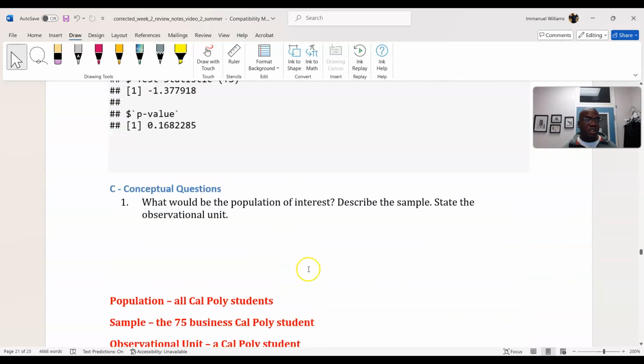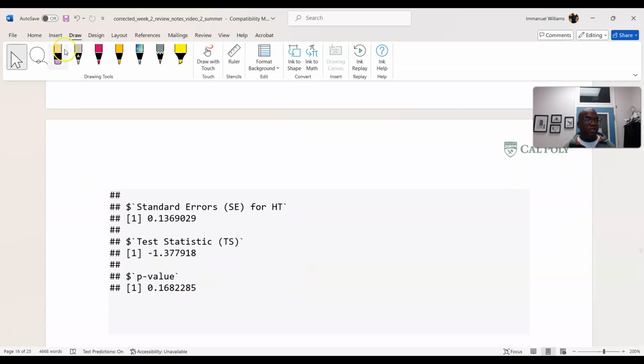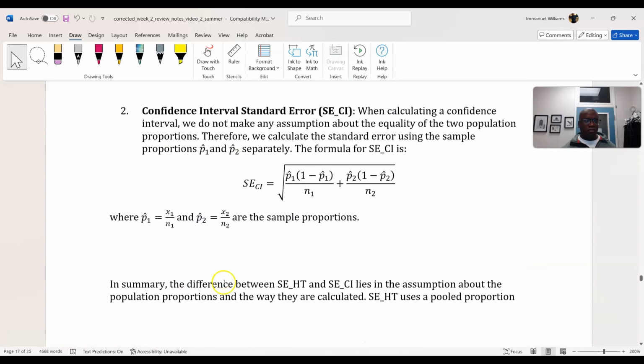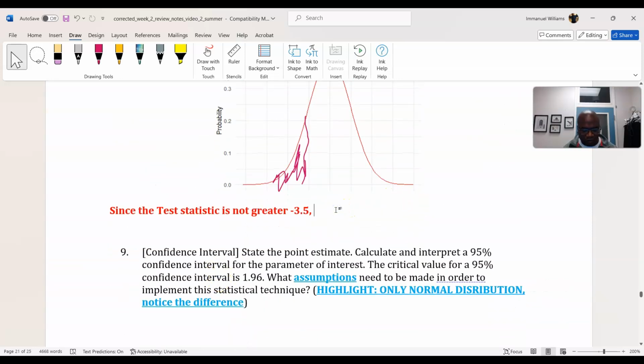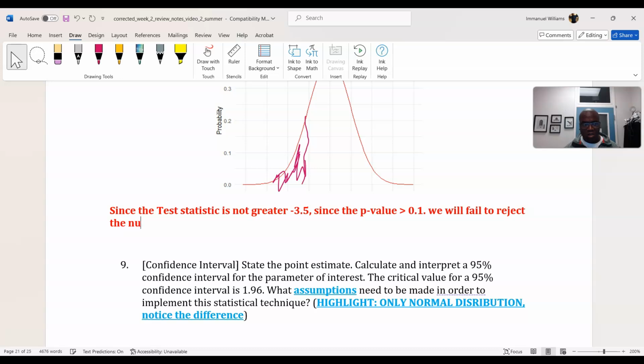The p-value is given to us, and it will always be given to you in some way, shape, or fashion. Oh, look at that. The p-value is large. So what should we do to our null hypothesis? Since it's greater than 0.1, we should fail to reject it. That's interesting. I guess anything can happen. Since the p-value is greater than 0.1, we will fail to reject the null hypothesis.